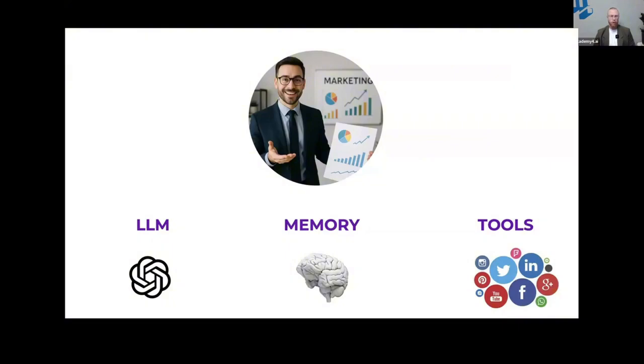Quite often we also call it the brain of an agent or the knowledge base. And tools. That means where at the end you will see the output. That could be a LinkedIn post, an email draft, a Slack message, a WhatsApp message, etc.